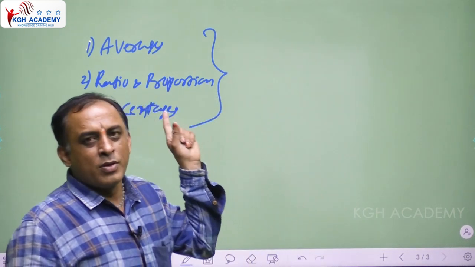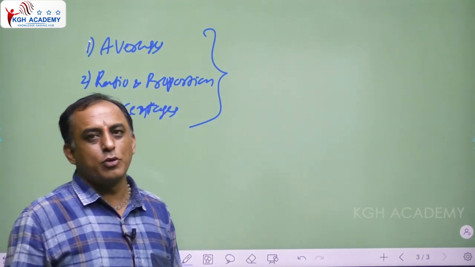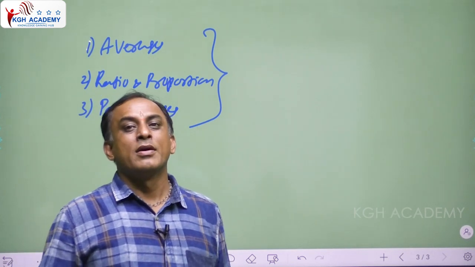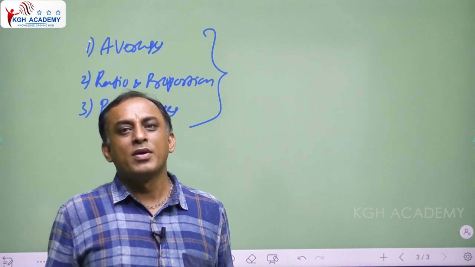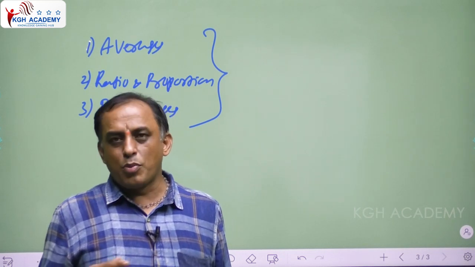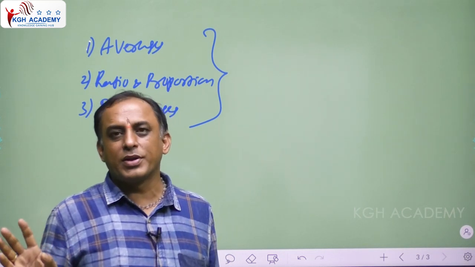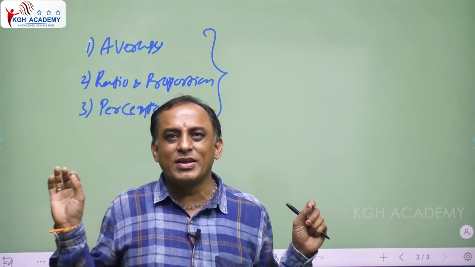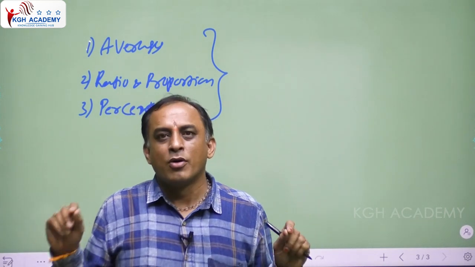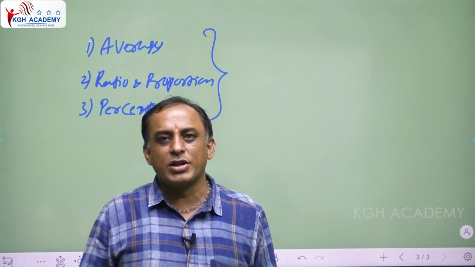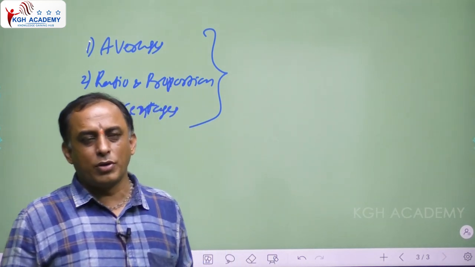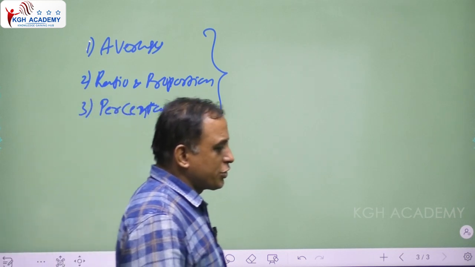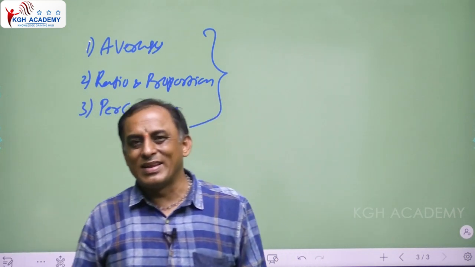The topics are averages, ratio and proportion, percentages, profit and loss, time and distance, time and work, and simple interest. Some other topics are there. So first focus on the aptitude topics only, then data interpretation, and finally reasoning.